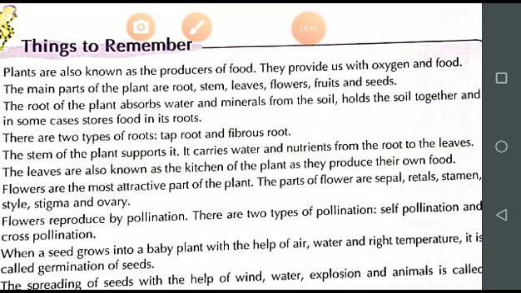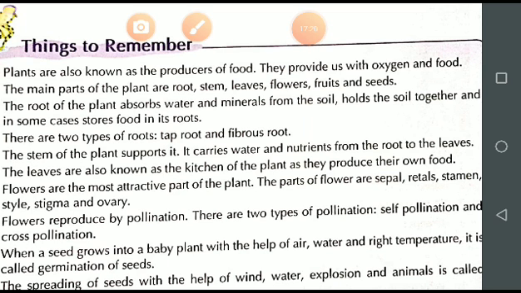Plants are also known as the producers of food. They provide us with oxygen and food. Okay students, I think this point is clear to you. When we are talking about living organisms, what comes in this? Plants, human beings and animals come in this category of living organisms.